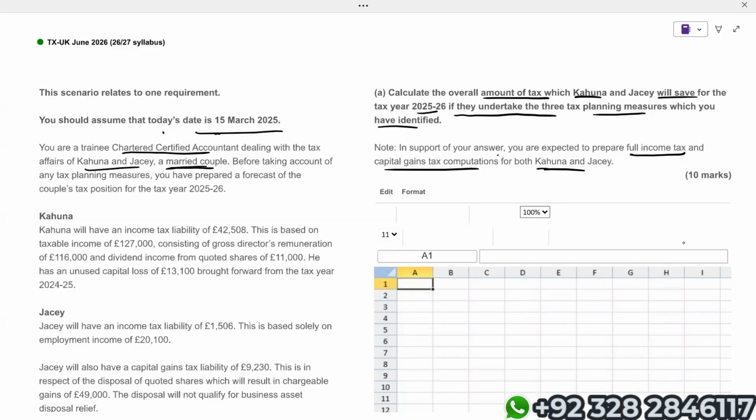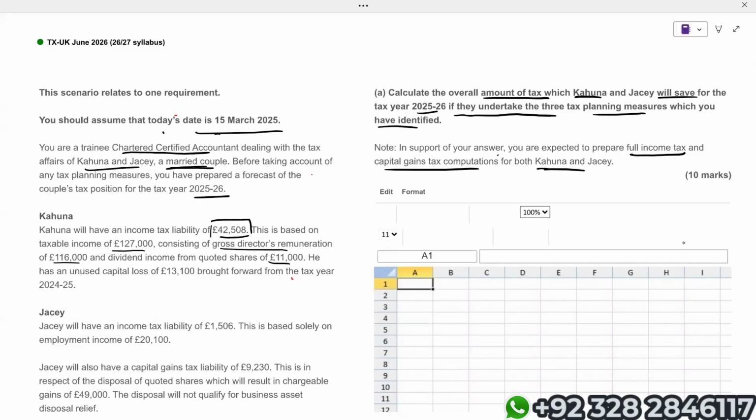Before taking account of any tax planning measure, you have prepared a forecast couple tax position for the tax year 25-26. Kahuna will have an income tax liability of 42,508, but this income tax liability is before the tax planning. This is based on taxable income of 1,27,000, consisting of gross director's remuneration of 1,16,000. Dividend income is 11,000.